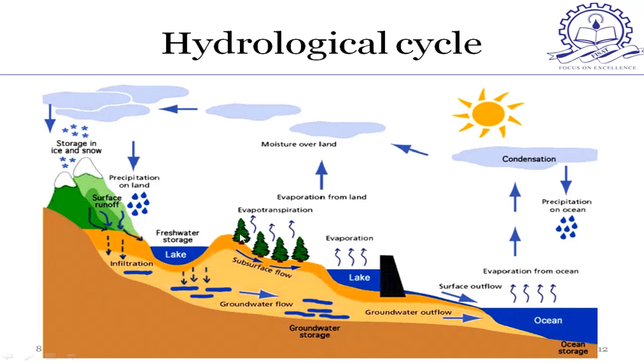Then one more term is there, it is not here in this picture, that is interception. A part of precipitation is intercepted by the trees and other obstructions. It does not reach the ground and is ultimately evaporated. That is called interception. So all these components constitute the hydrological cycle.